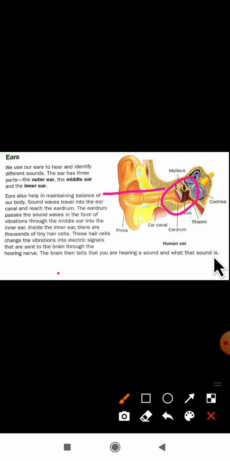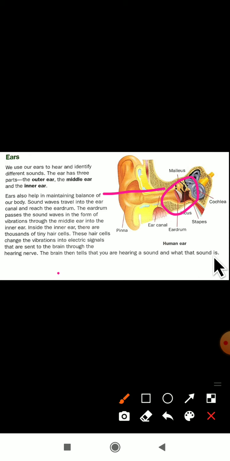The hair cells will change the vibration into electric signals. With the help of the hearing nerve, where does it reach? It reaches the brain. Then the brain will tell us that you are hearing some sound. Then what is that sound also? The brain will identify which sound you are hearing. This is the function of the ear, how it works.